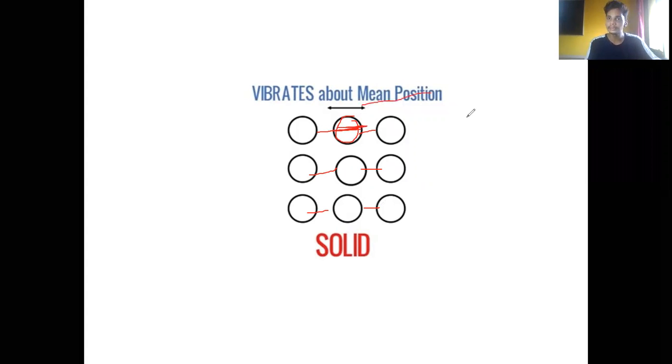Let's understand the mean position by the example of a simple pendulum. Suppose a bob is tied with a thread, and it moves from here, comes back to this point, then moves again and comes back to this point again. This point A, where it keeps coming back again and again, is called the mean position. The same thing happens with the solid state. Whenever they get energy from an external source, let's consider heat here, they start vibrating about their mean position. As they vibrate about their mean position, they possess some energy, and there is an impact on the intermolecular force.